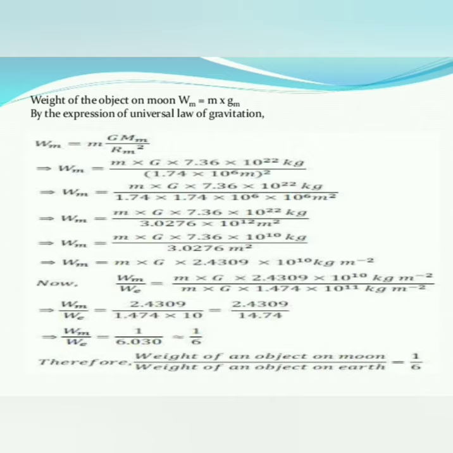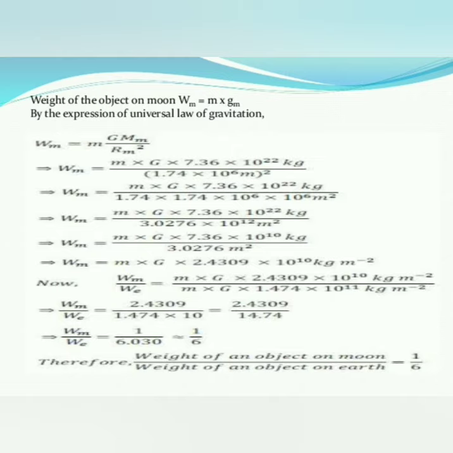Then after multiplying the denominator, we got 14.74. So lastly, dividing, we can get 1.6. Therefore the weight of an object on the moon is only 1 part, and the weight of an object on the earth is 6 times.